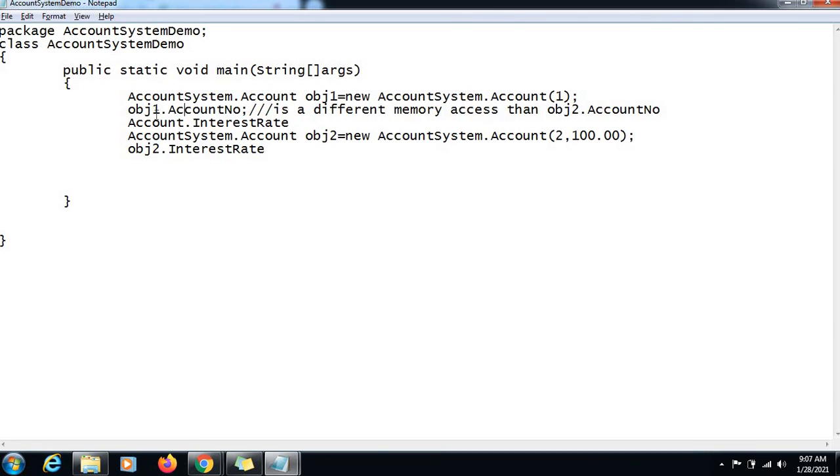So this is what static is. Now usually when we discuss static, we say that static is the variable which can be accessed with the class reference, with no need for an object reference. That is correct, but the reason is this. And what should we store in the static variable? We should store the common data which we want to share with all the objects.